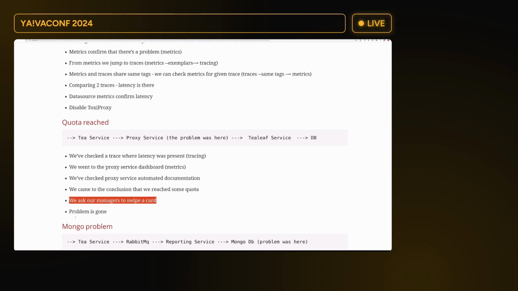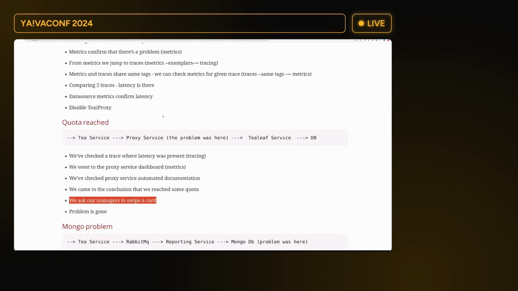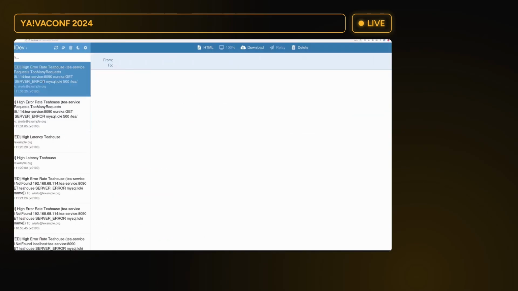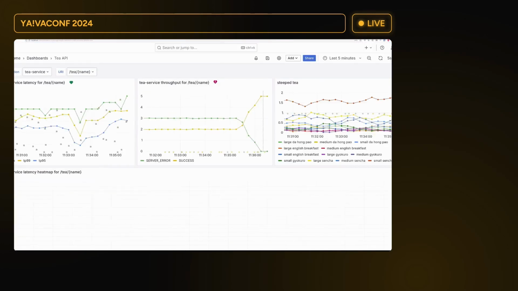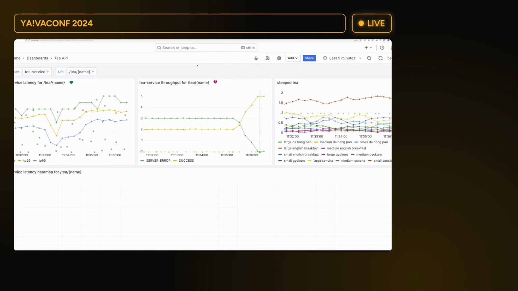I just got the information that we have around 10 minutes left, or even a little bit less. So I will show you just one more thing, and I think it would be very beneficial to have a round of questions. Let us now see that we have resolved the problem with the error rates. If we go to the T API, we can see that we're back to the success rate. Okay, I'll try to show you two more things.